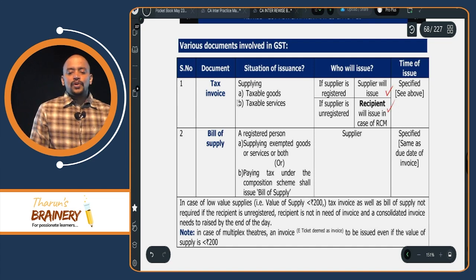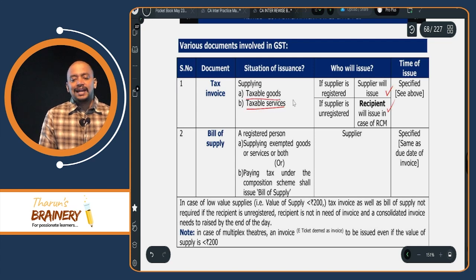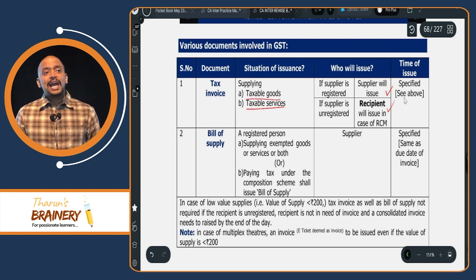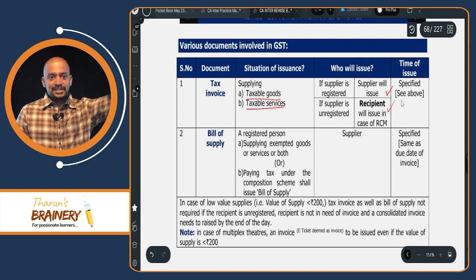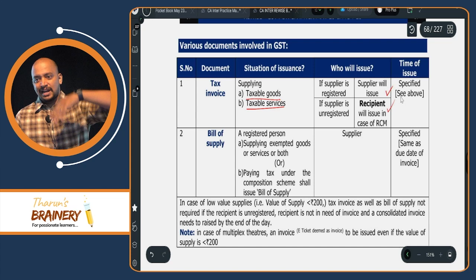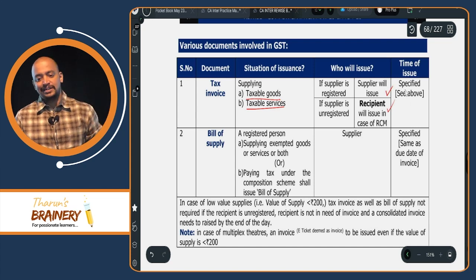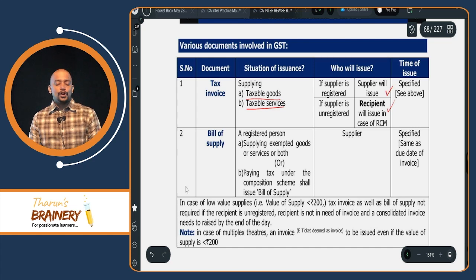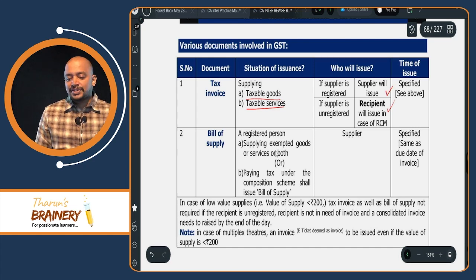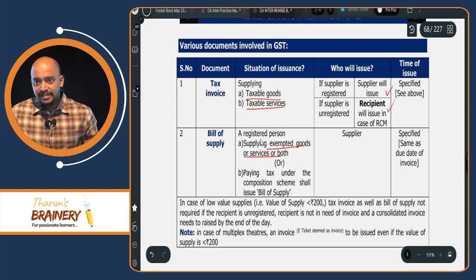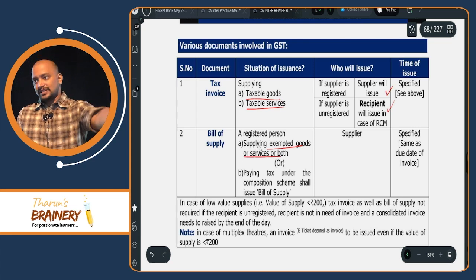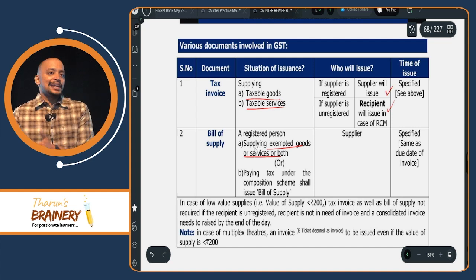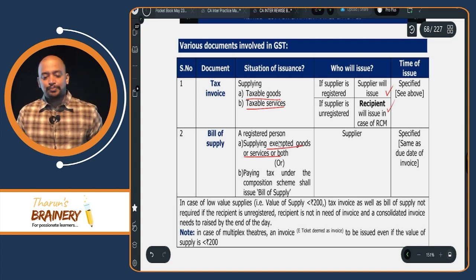And tax invoice in case of taxable goods and taxable services. What is the time limit by which the tax invoice needs to be issued? So the time limit already we have seen. So that is 30 days, 45 days, supply involving movement of goods, etc. as per that. Then bill of supply. Bill of supply is a document that is to be issued in case of exempted supply of goods or services. A registered person making taxable supplies, tax invoice. A registered person making exempted supplies, bill of supply.